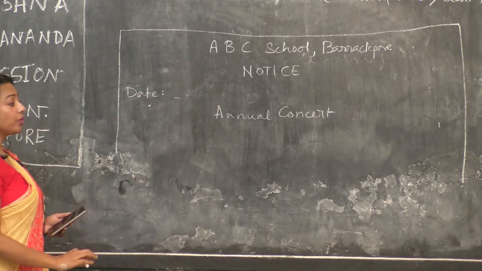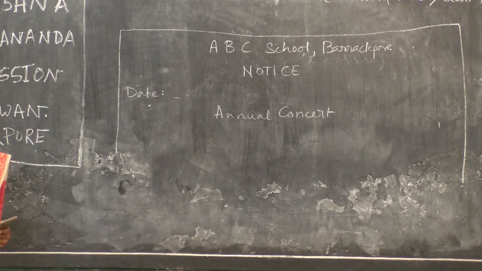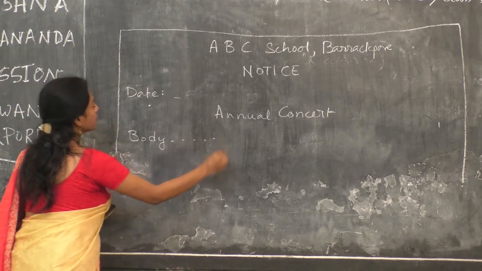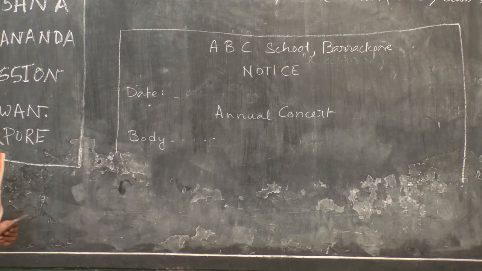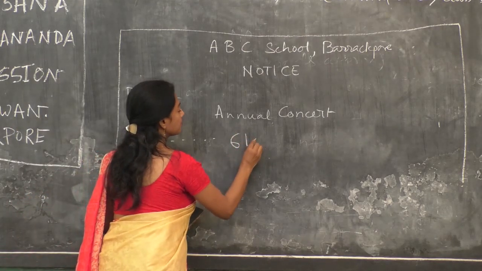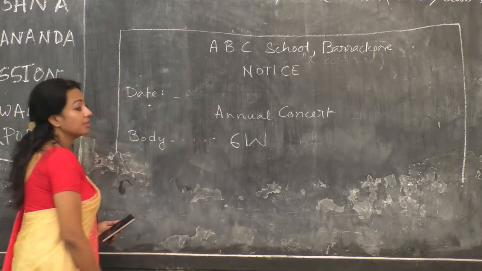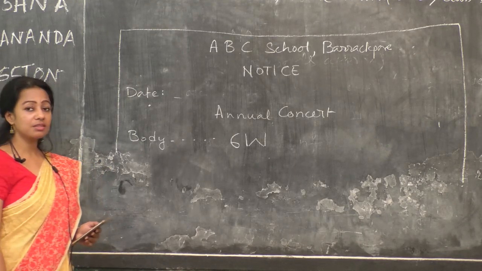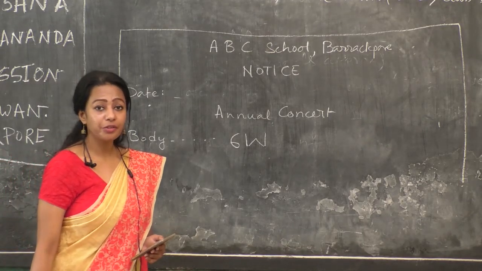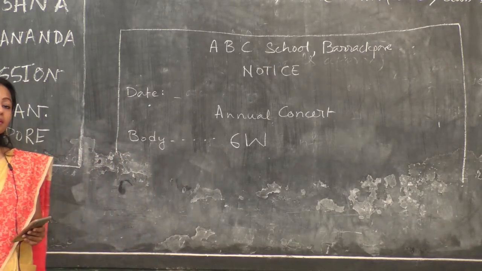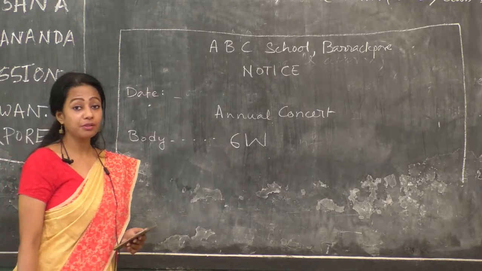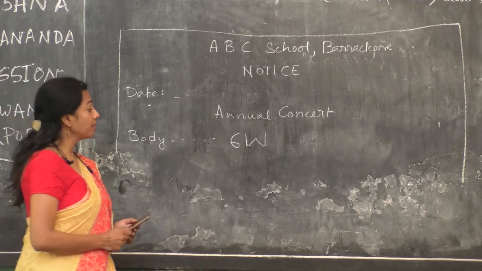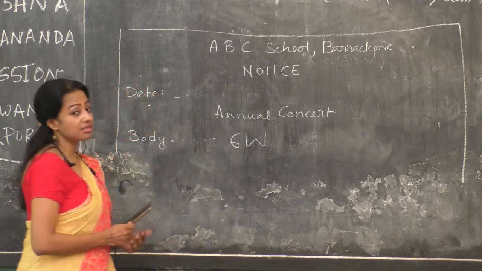Clear? Now here comes the major part, the vital one, that is the body of the notice. Here we go. For that you have to remember 6W. The 6 words that start with W. You have to remember them yourself, otherwise you might skip some of the points while writing. Now I am going to elaborate what the 6 words are.